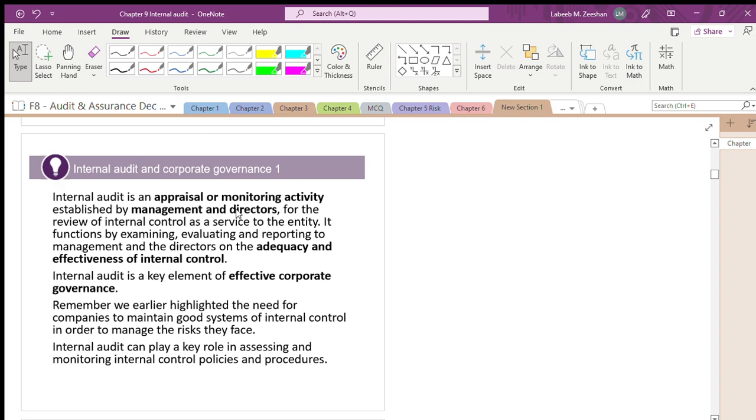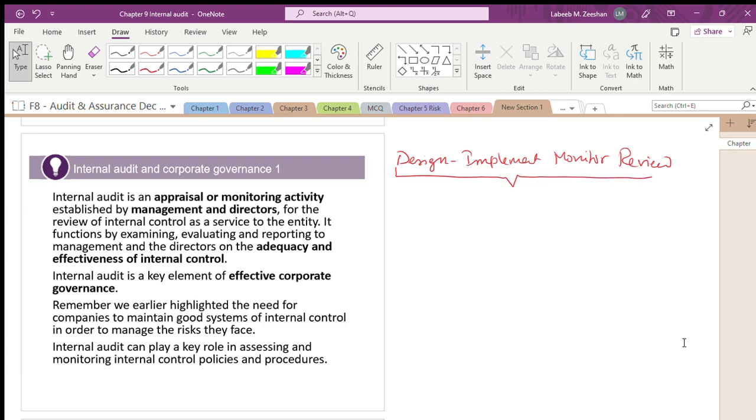Internal auditor is nothing but he will design, he will implement, he will review, he will monitor, and he will review. That's all. What will they do? He will design. He will implement. He will monitor and he will review. This is what is there.